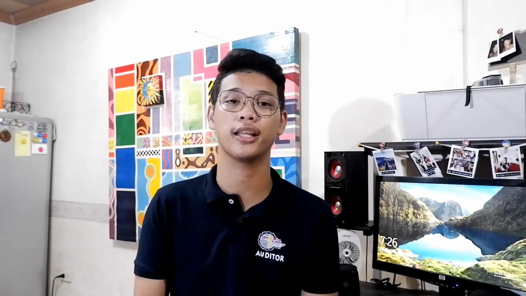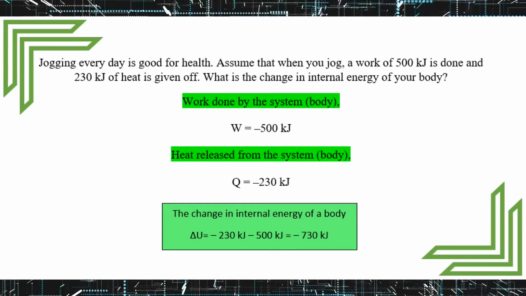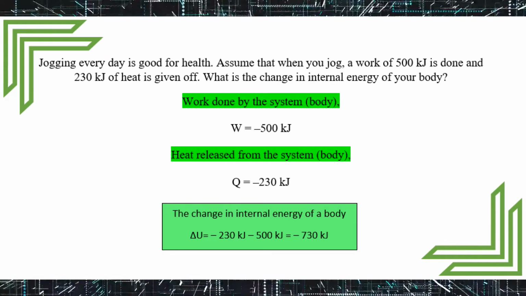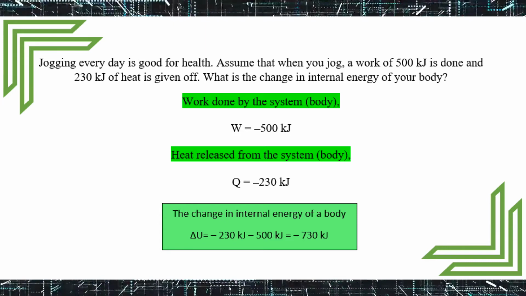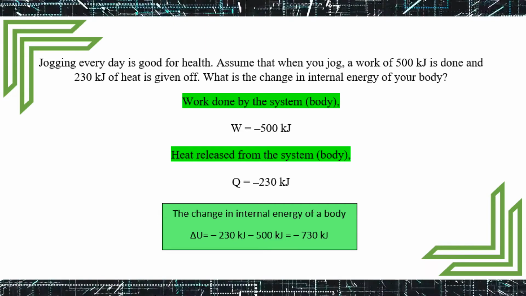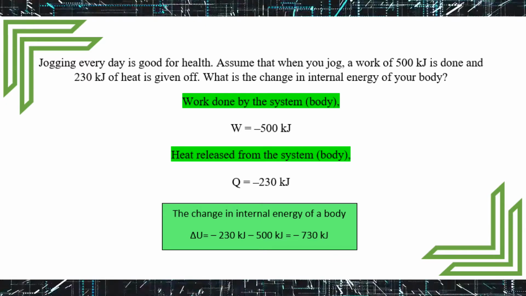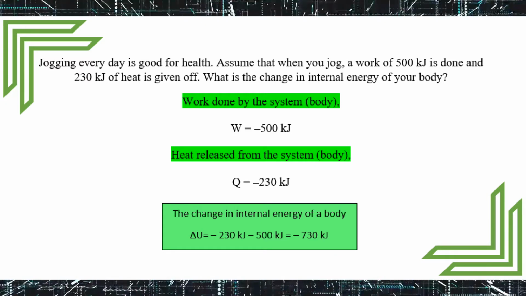I hope that I explained the first law of thermodynamics, that all of the energy here in the universe was just coming from another type of energy. So here's the example for the first law of thermodynamics, or change in internal energy. Jogging every day is good for your health. Assume that when you jog, a work of 500 kJ is done and 230 kJ of heat is given off. What is the change in internal energy of your body?